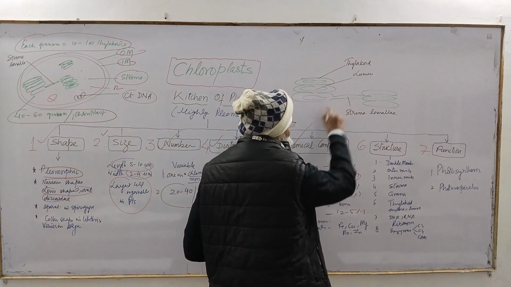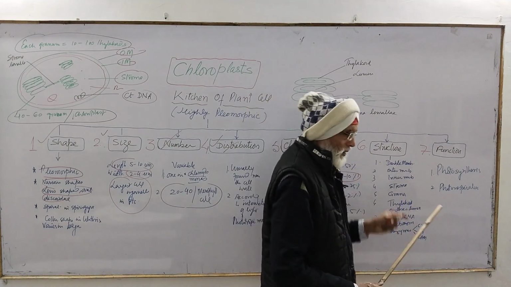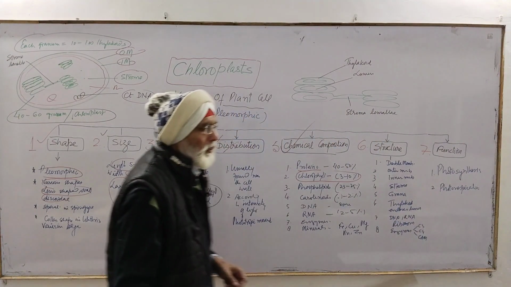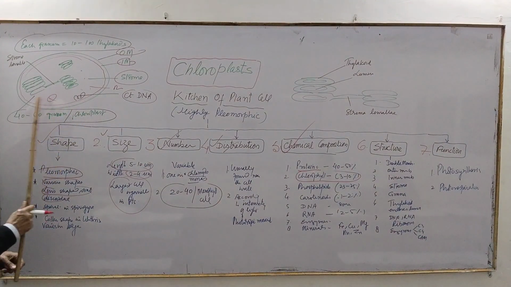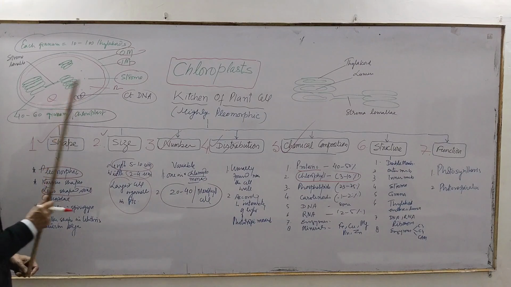Okay, so this heading is also already covered. Now see the structure. I have already given a brief account about the structure here, double membrane. So you can just once again repeat the various types of the structural components of the chloroplast one by one.